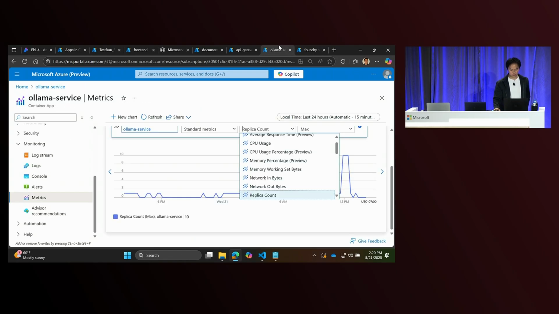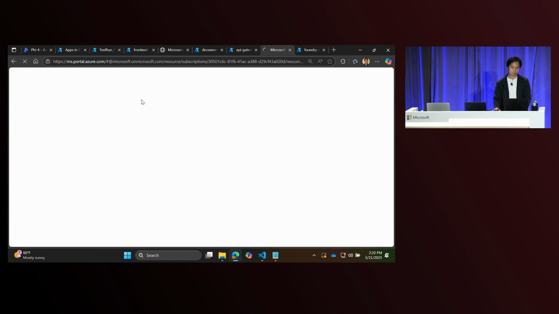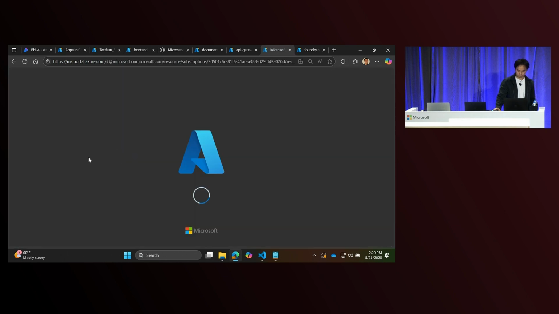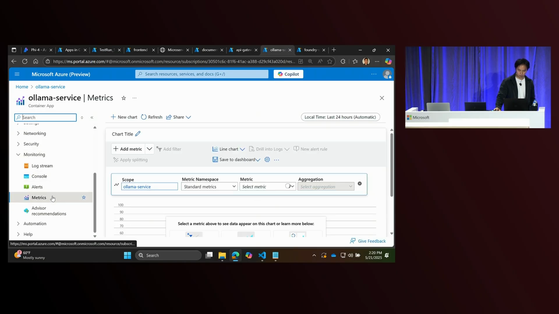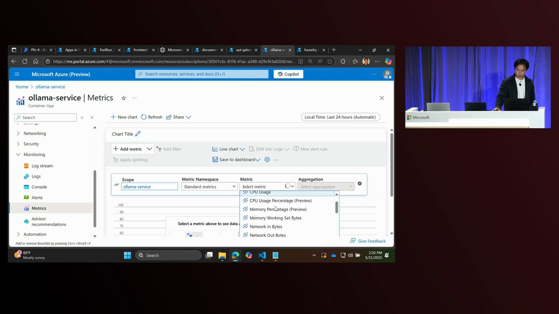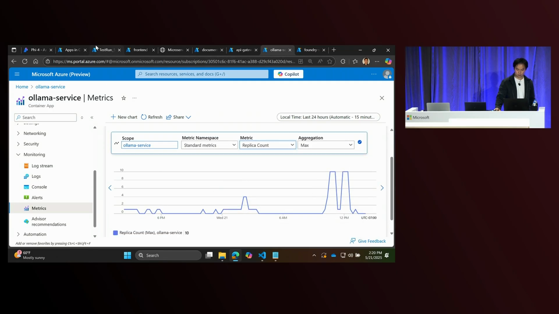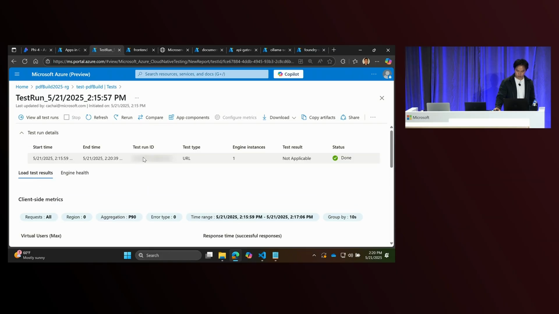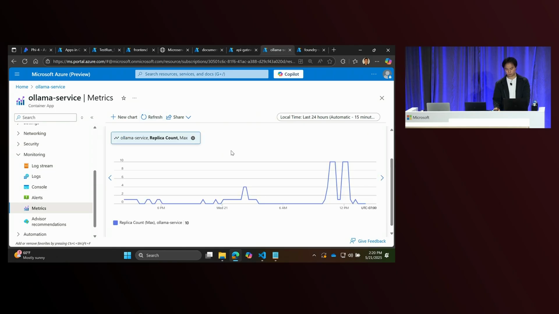So with that, let's go back and revisit this metrics page. Let's refresh this and see if we were able to scale out. We'll go back into metrics. We're going to select our replica count here. And did this actually run? It says it's running. Our metrics do take a little bit of time to propagate, so let's visit again in just a second here.